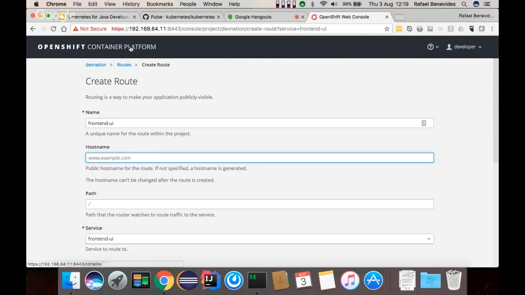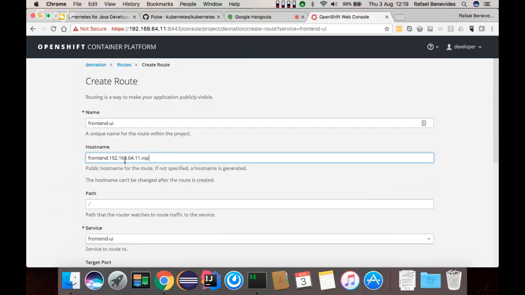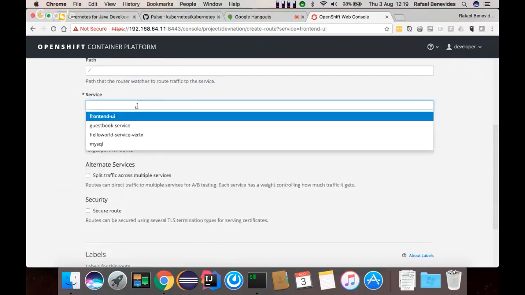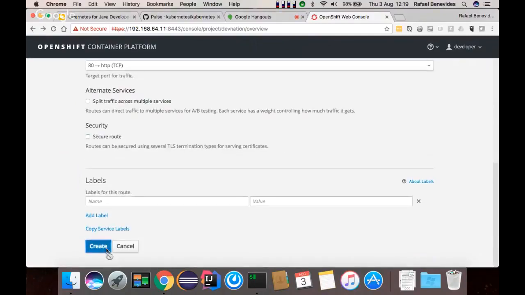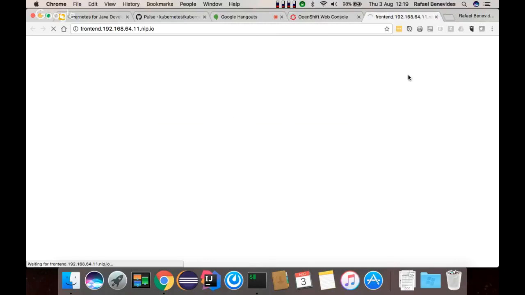I can use, for example, front-end, the IP address, and use the nip.io. That's a service that every IP that I use here resolves to that same IP. I specify the destination service, the port I'm using, the port 80. Once I hit the create button, that will create a route.